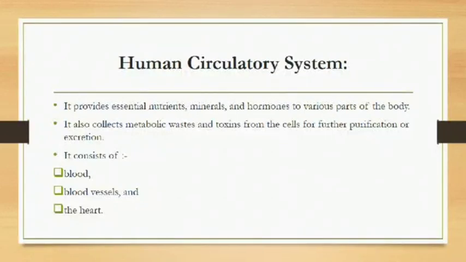Now, in case of unicellular organisms like amoeba, paramecium, what happens? They don't need a proper transport system since they are unicellular. So, the removal of waste and intake of useful things can be done through their cell surface by means of diffusion. But in case of multicellular organisms, they need a proper transportation system. Here we will focus on the human circulatory system.